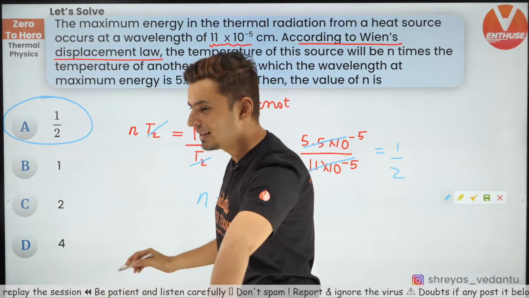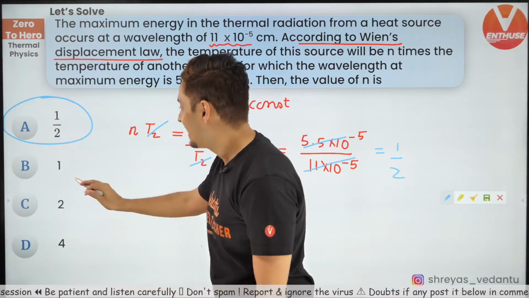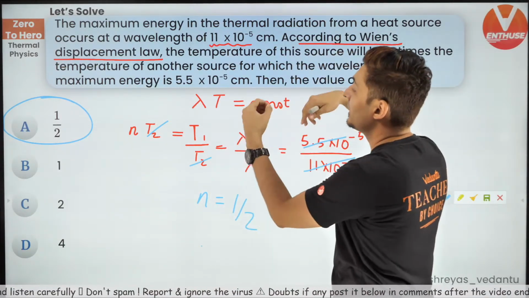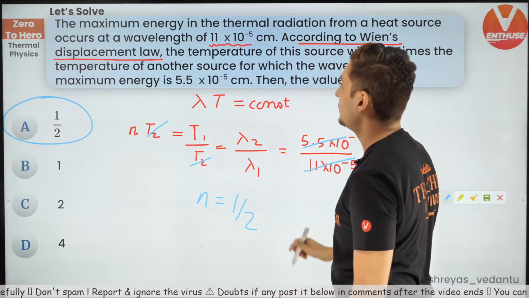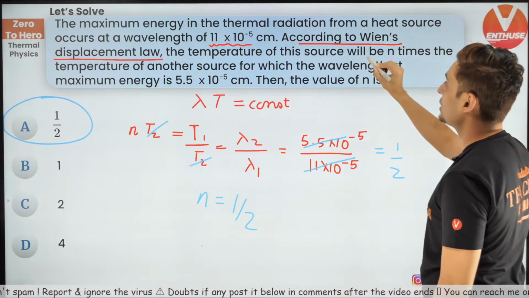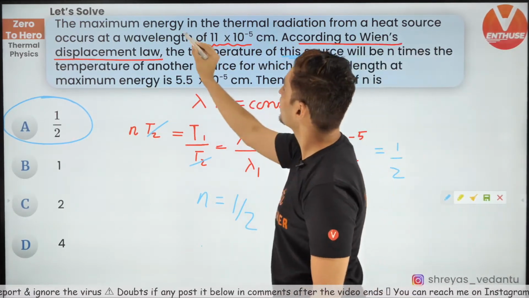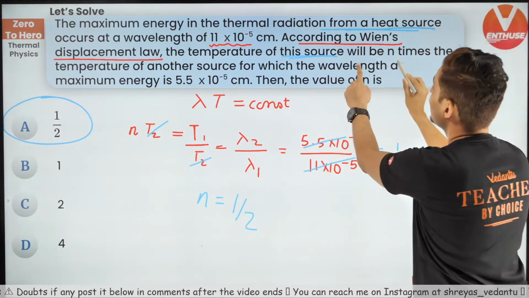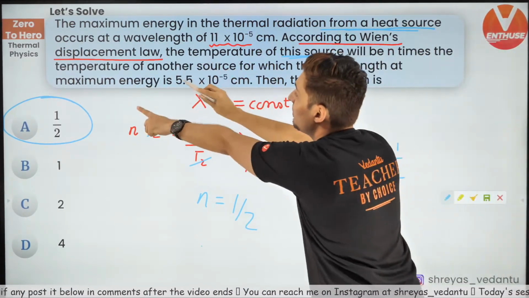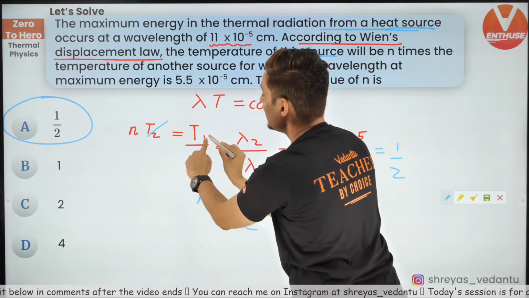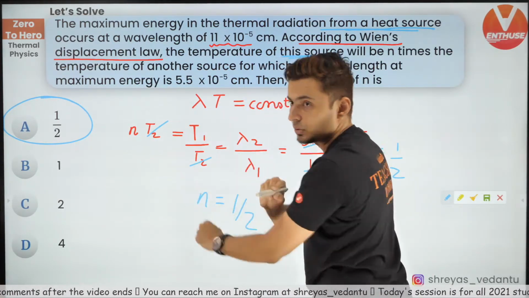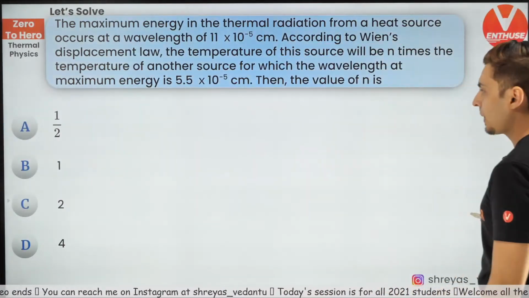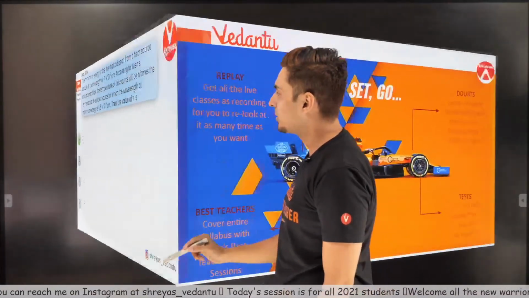Yeah, a lot of people get 2 as the answer because they fail to understand that T1 is n times of T2. It's clearly mentioned the temperature of this source. Which source? This source over here, this heat source, is n times the temperature of another source. So T1 is n times the other source. That's what people fail to understand. So that's why they get the wrong answer. Okay, so that's the correct answer. Beautiful, option A was correct.